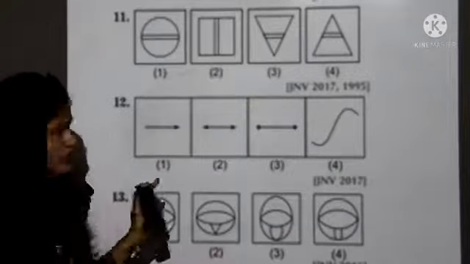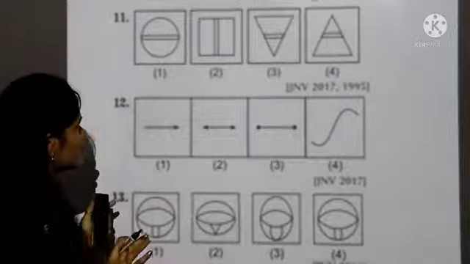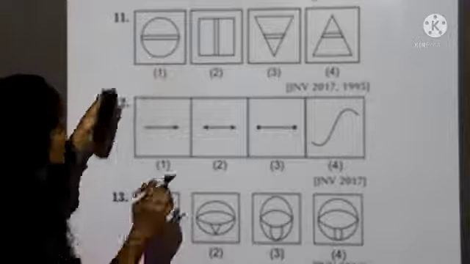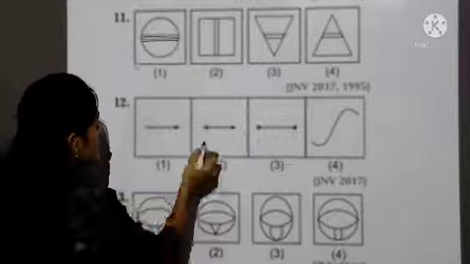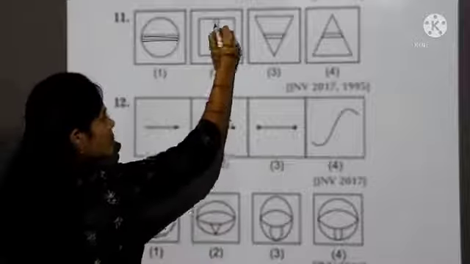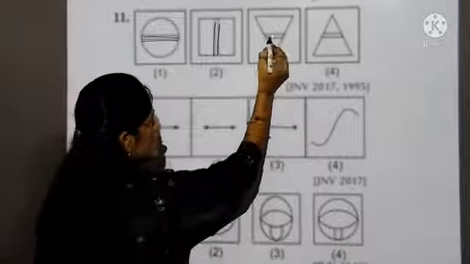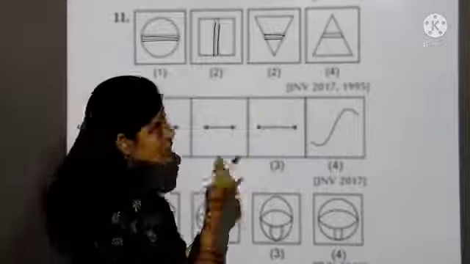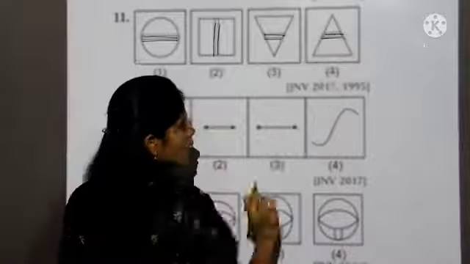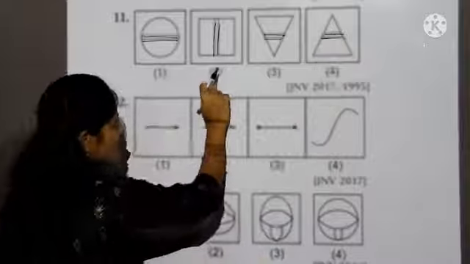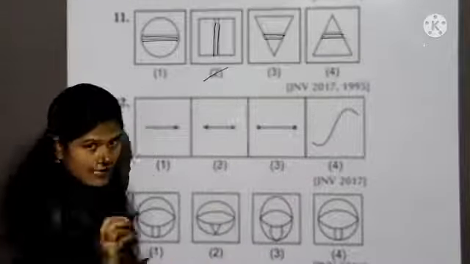Let's take 11th question. Here in this you need to identify 3 should be similar, 1 is different. See here middle lines. See in first box, two parallel lines which are horizontal. In second box, two parallel lines which are vertical. In third box, two parallel lines are horizontal. In fourth box, two parallel lines are horizontal. Except second, remaining are horizontal. So our different figure is second one.